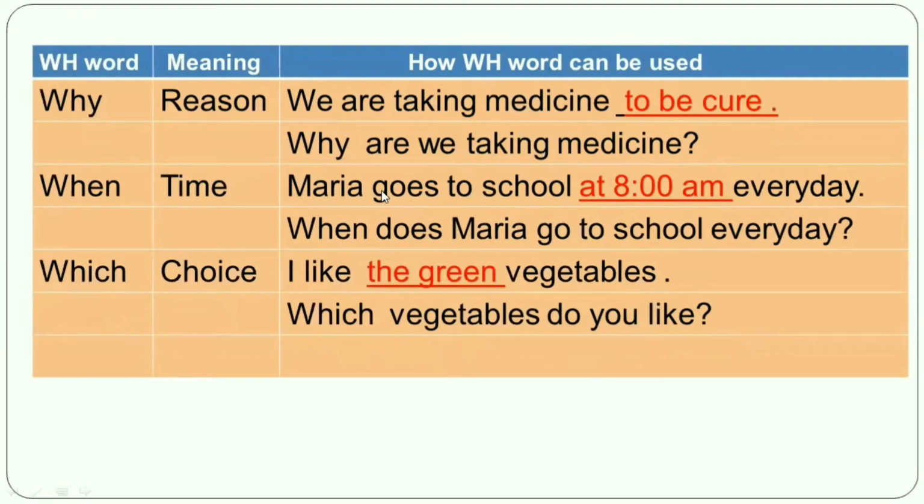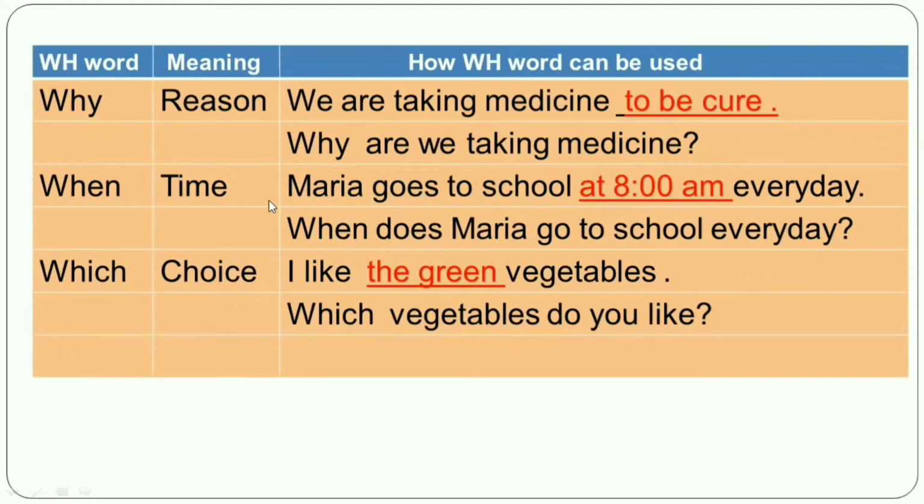Then next one, Maria goes to school at 8 a.m. every day. So look at the underlined word. Yes, at 8 a.m. So it indicates the time. So the WH word will be when. Yes, right here when. And find out, is there any auxiliary verb? No auxiliary verb. So you have to take do, does, did. As there is s added with the main verb, so you have to take the auxiliary verb does.